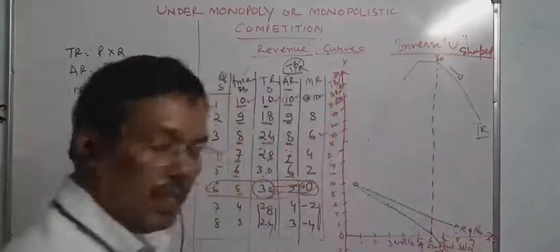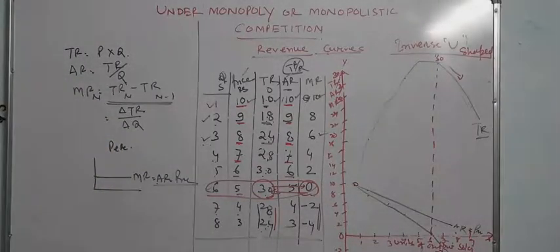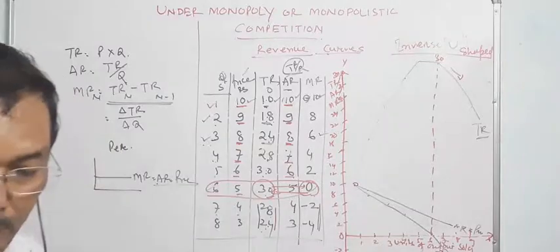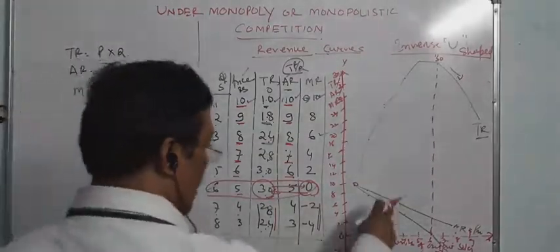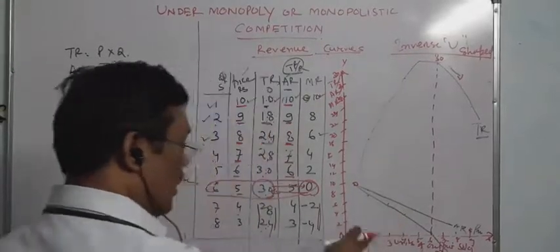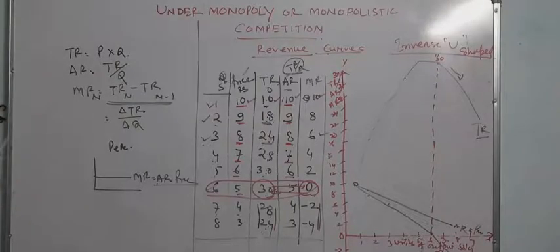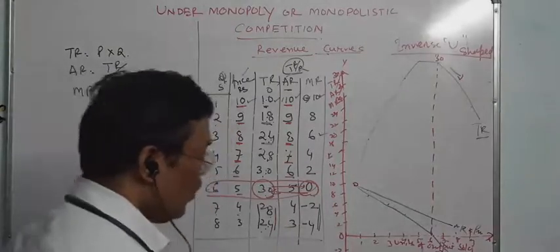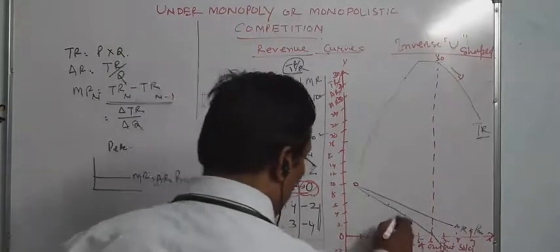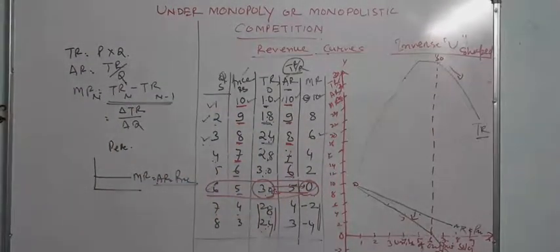TR curve is that inverse U shape. Secondly, both AR and MR curves are downward sloping, but the MR curve lies below the AR curve. This is the MR curve, which is below that AR curve. That is what I am saying: the MR curve lies below the average revenue curve.